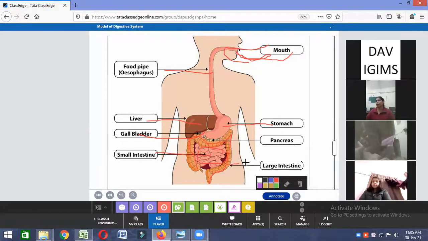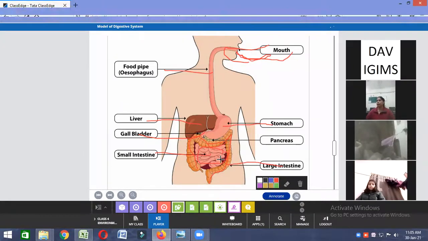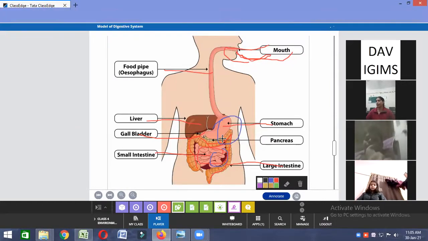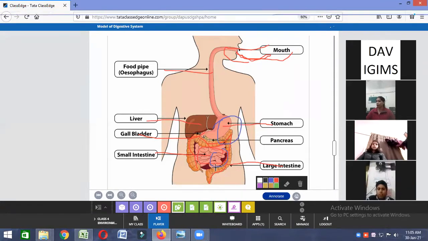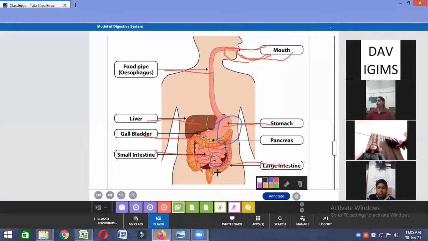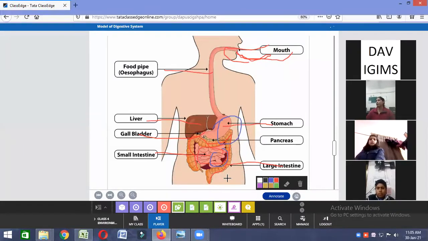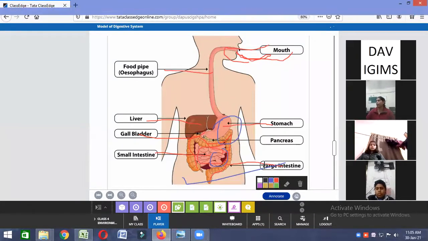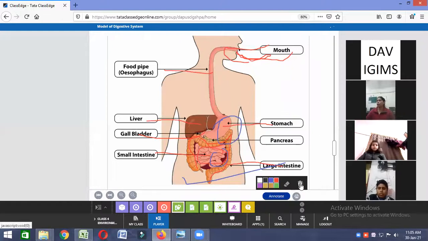Here you keep in mind that in the large intestine, no digestion takes place. Digestion takes place only in the stomach and small intestine. In the stomach, partial digestion takes place, and in the small intestine, digestion is completed. And in the large intestine, only the absorption of water takes place. I hope this is clear to everyone. Now you have to draw this diagram.